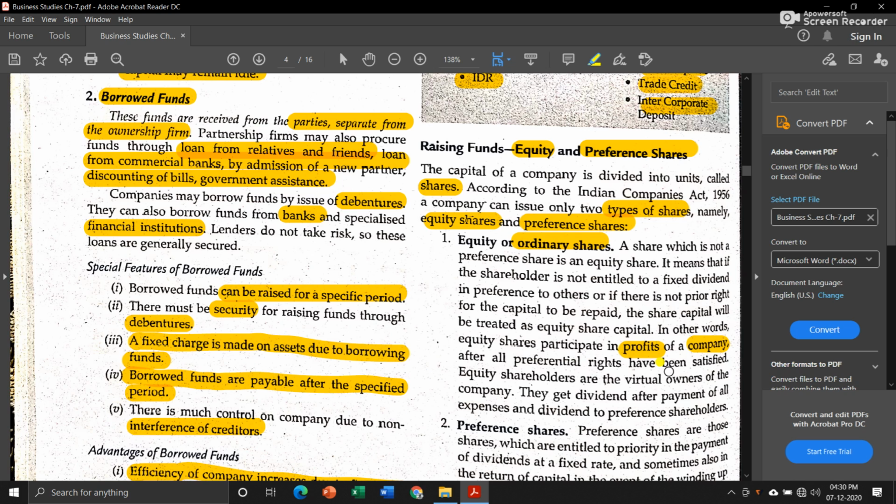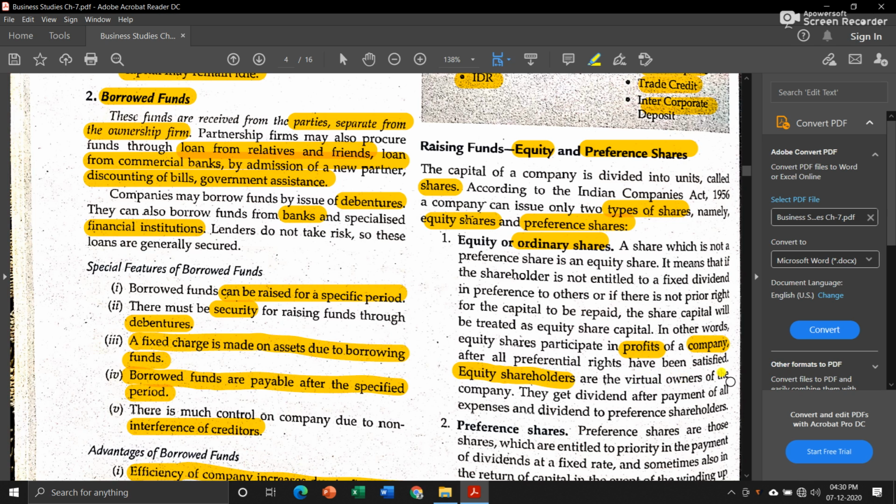Means after earning profit by a company, what the company will do is that first they will give dividend to the preference shareholders, and after distributing the dividend of preference shareholders, if there is any profit left, then that profit will be divided among the equity shareholders.